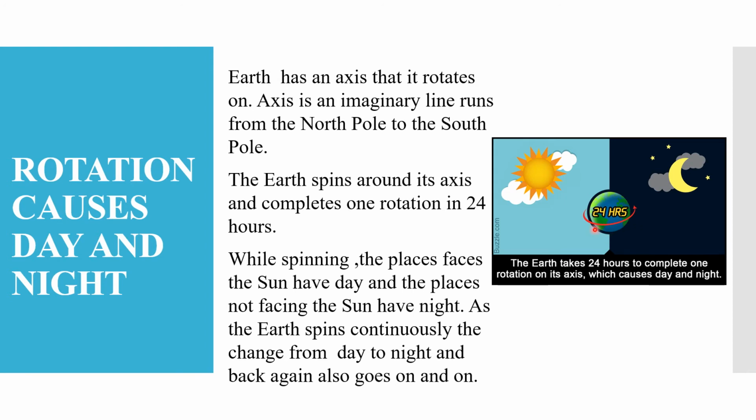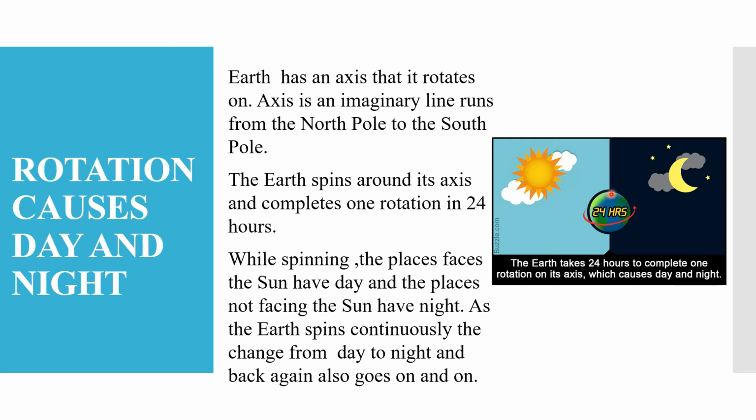And when it spins, that time the places that are facing the sun have day, and the places that are not facing the sun have night.